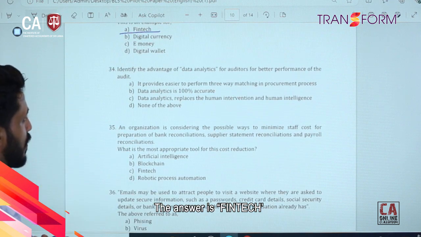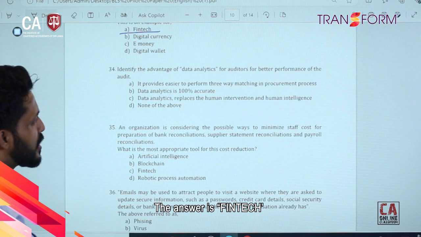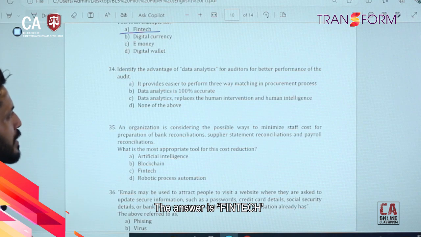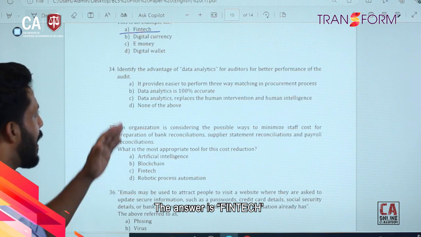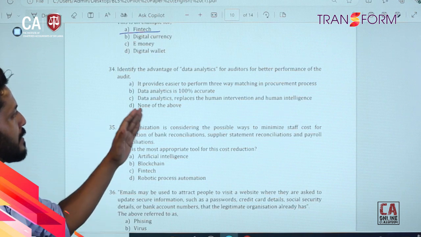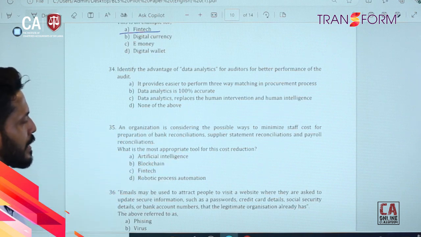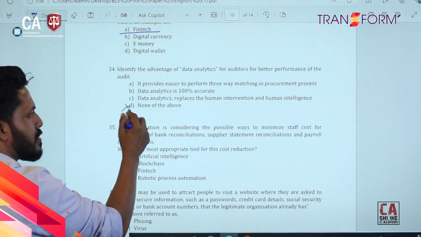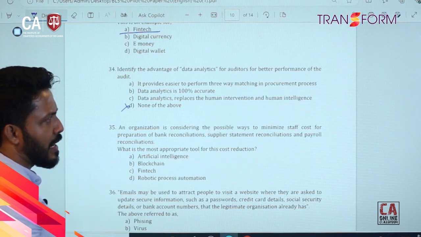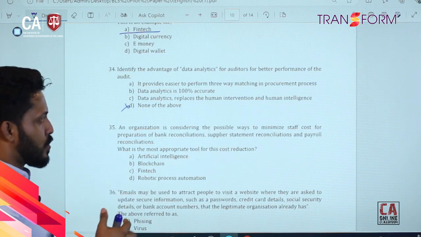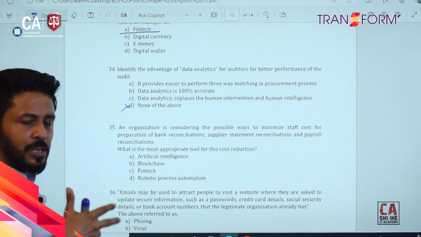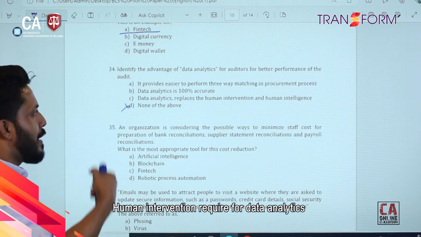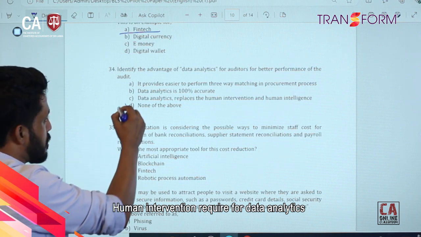Identify the advantage of data analytics for auditors for better performance of the audit. It provides easier way to perform the three-way matching in procurement process. Data analytics is 100% accurate. Data analytics replaces the human intervention and human intelligence. None of above. So actually, data analytics replacing human intervention and human intelligence is not right. Through data analytics, human intervention should be there to analyze and develop the patterns and understand the trends. That intelligence should be there. This is wrong.